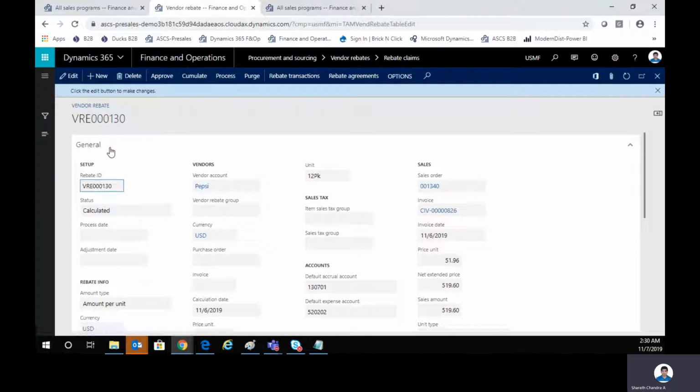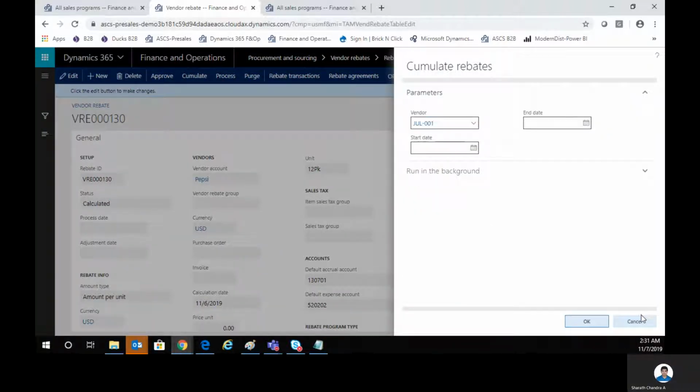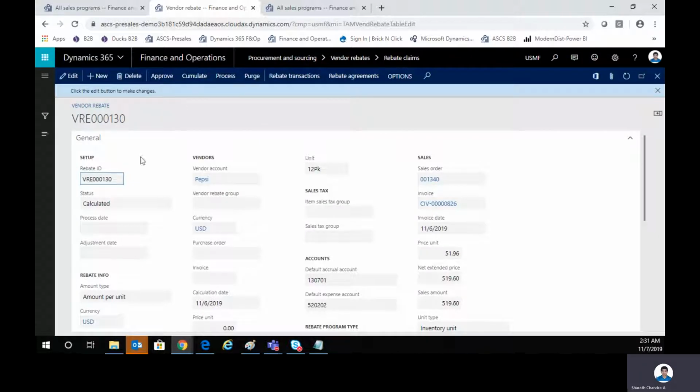Right? If I go here, I can see the details that the status is calculated because this was accumulated by invoice. As soon as the invoice has been posted, a rebate claim is calculated. Calculated meaning it is still under review, so it has to go through an approval later on. There are certain buttons where you can see approve, accumulate, and process. Accumulate will not be valid for this particular scenario because here the accumulation was by invoice and we have already finished doing invoice. If the accumulation was by month, then the status would be calculated and we would have to do accumulation by month.